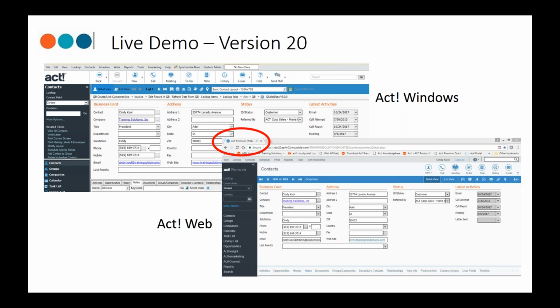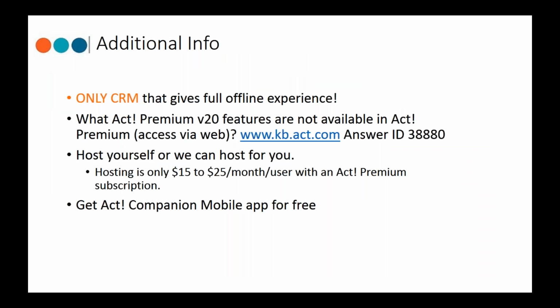What's nice about that is you don't have to learn something totally different when you're using ACT for Web as compared to ACT for Windows. So if you're used to ACT for Windows, a transition to ACT for Web is very, very easy. They've modernized it and changed some of the icons, making it look a little fresher, while keeping the similarity in how they look.